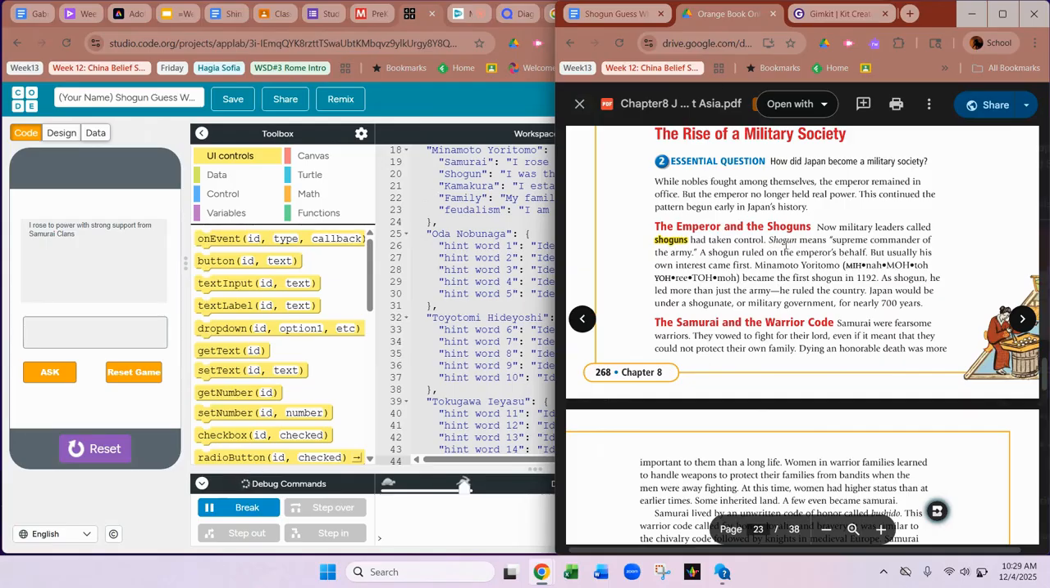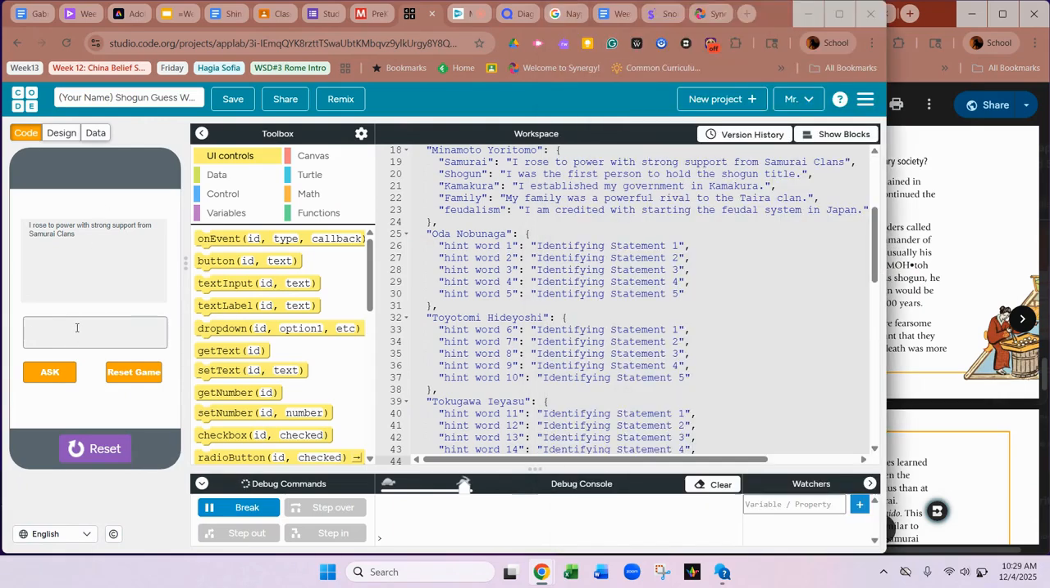Okay, cool. So then I'm going to say, are you Minamoto Yoritomo? Ask. Correct. And there you go. And it worked out. So if you're running it and this first trial and it's not the first guy, type in something like hint word number 3, number 4, just to make sure that your program is working efficiently.